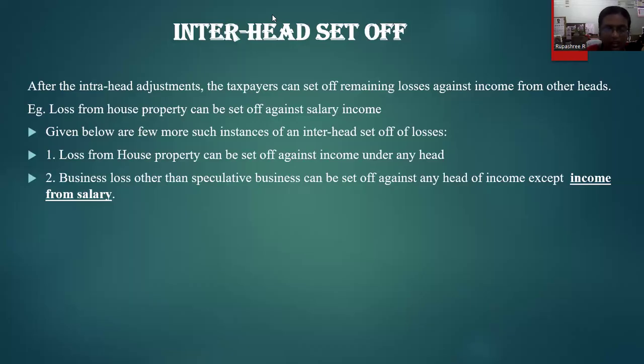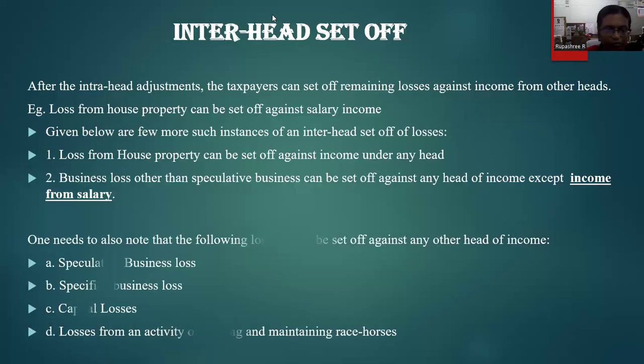I repeat, let's say I have a loss from a house property. This loss from house property that I've generated before filing taxes can be set off against any salary income. So this is called inter-head because I'm setting off the loss generated from one source towards another source. Similarly, any business loss other than a speculative business loss can be set off against salary income or house property income. So these are some examples of inter-head set-off.